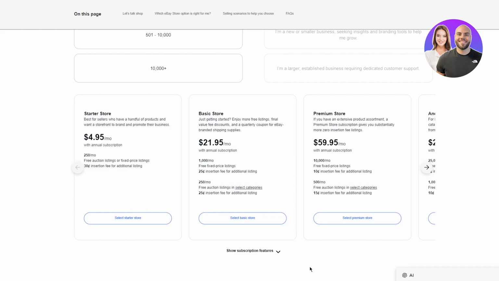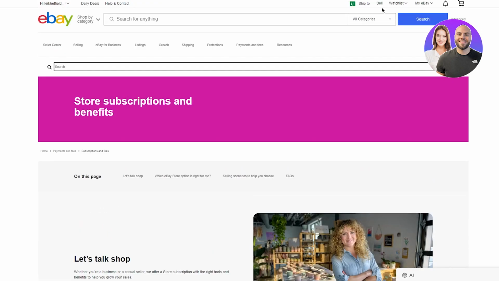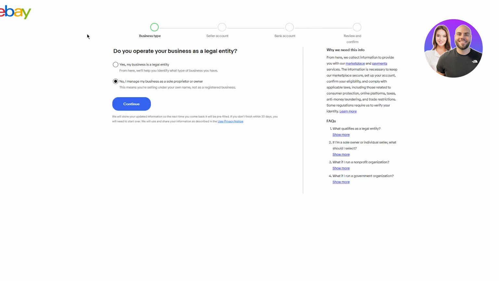But for now, from the actual eBay dashboard in the top right hand corner, you will see Sell. Just right click this and open it in a new tab. Okay, so come here and then we're going to click on Sell. Once you click on Sell, it's going to take a second to load. Obviously you're going to need to get yourself fully verified, because it takes a few minutes, and it might take a day to review your information. So just make sure to fully get yourself reviewed, because that is a pretty important aspect.